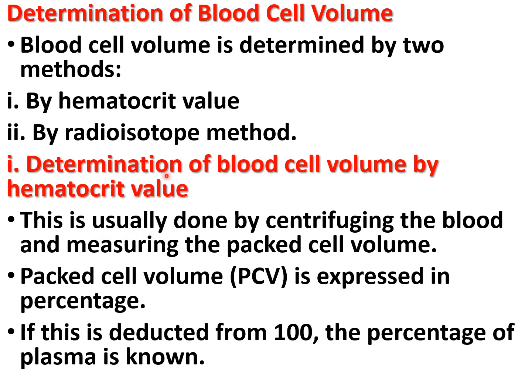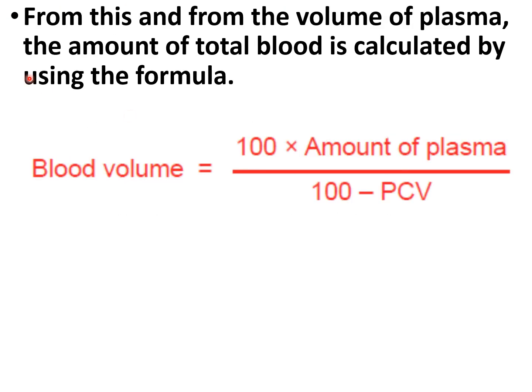In determination of the blood volume by hematocrit value, this is done by centrifuging the blood and measuring the packed cell volume. Packed cell volume is expressed in percentage. If this is deducted from 100, the percentage of the plasma is known. From this and from the volume of the plasma, the amount of the total blood is calculated by using the formula: blood volume is equal to 100 multiplied by amount of the plasma divided by 100 minus packed cell volume.